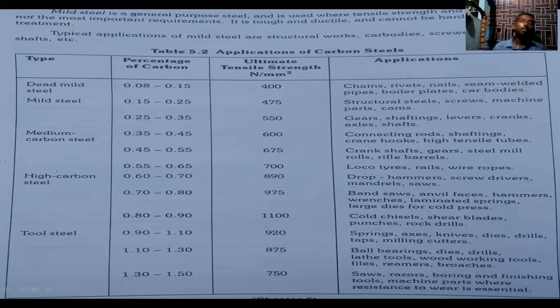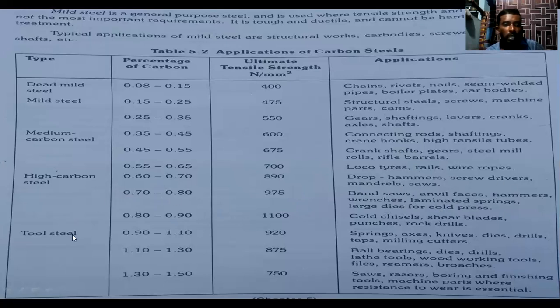In high carbon steel, we increase the carbon content to 0.70 to 0.80. The ultimate tensile strength is 975. What are the applications? Band saws, anvil faces, hammers, hammer springs, large dies for cold presses. These are the applications of high carbon steel. By using this carbon content, we can manufacture these types of parts and tools.